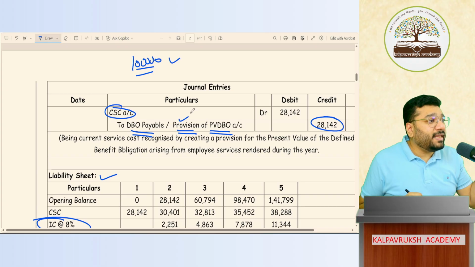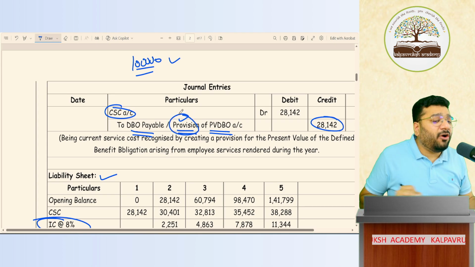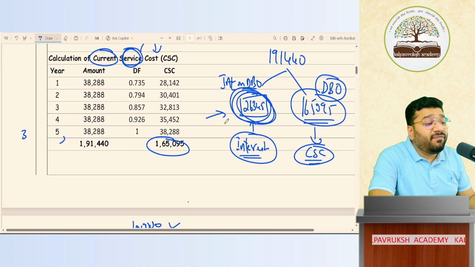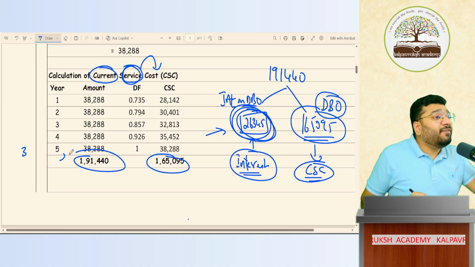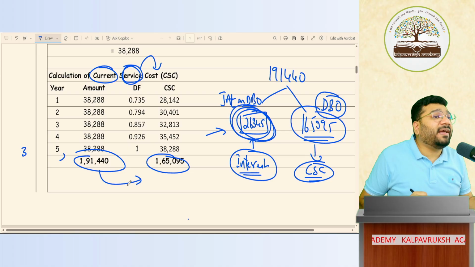When you study the topic called Accounting Standard 29, in depth I've explained the meaning of provision. In that, we create a provision of PVDBO, provision of present value of defined benefit obligation. So what is my defined benefit obligation? 1,91,440 is the defined benefit obligation. Its present value is how much? 1,65,095.